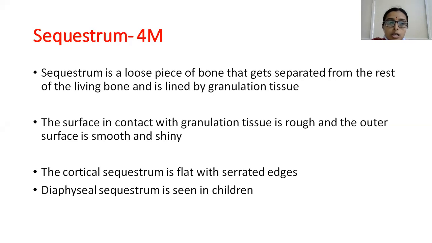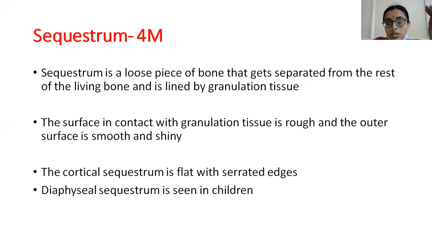And then we are going to see in detail about sequestrum, because it's usually asked as a 4 marks question. Sequestrum is a loose piece of bone that gets separated from the rest of the living bone and is lined by granulation tissue. All these things we have seen earlier, we have discussed when we talked about pathology. Now I just want to summarize all the points about the sequestrum so that it will be easy for you to note it down. And sequestrum is asked as a 4 marks question or a 2 marks question. Sequestrum is nothing but a loose piece of bone that gets separated from the rest of the living bone and is lined by granulation tissue.